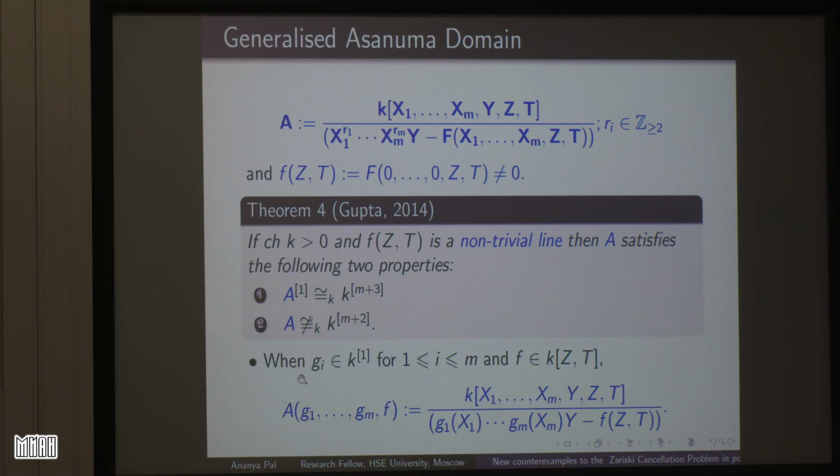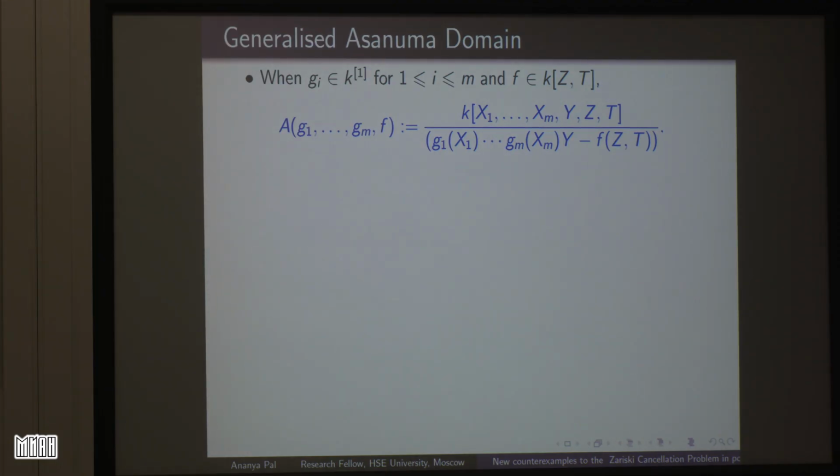For any G, one dimensional, G is a polynomial in one indeterminate, and f inside k[z,t], we are defining this. A(g1, up to gm, f) is defined to be k[x1, x2, ..., xm, y, z] divided by this linear relation. I will recall it, so we already know this.